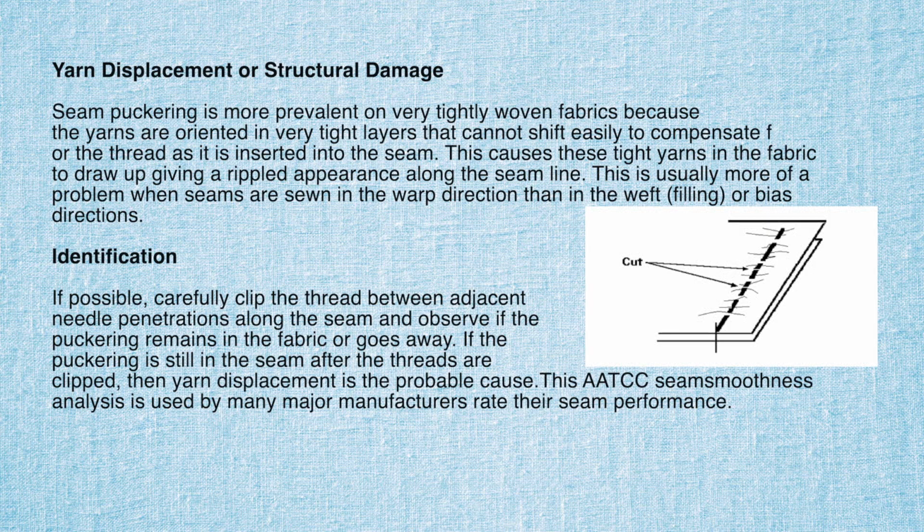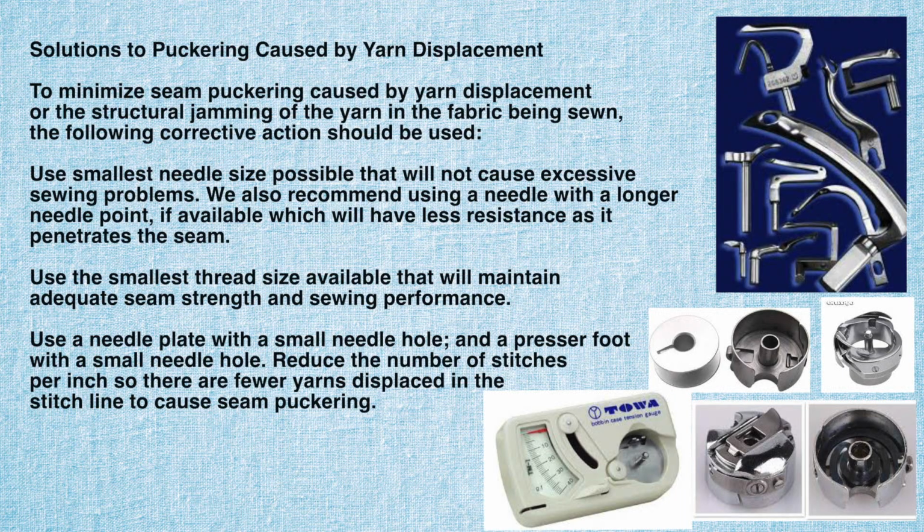When we talk about puckering, what are the reasons for puckering? They are needle thread tension and bobbin thread tension, quality of the thread, size of the needle, size of the needle plate, and material handling by the operator. Machine tension is to be set by adjusting the tension post and the tension spring of the bobbin case. As per the weight of the fabric, we should select the smallest needle. Also, we should use the smallest needle plate.